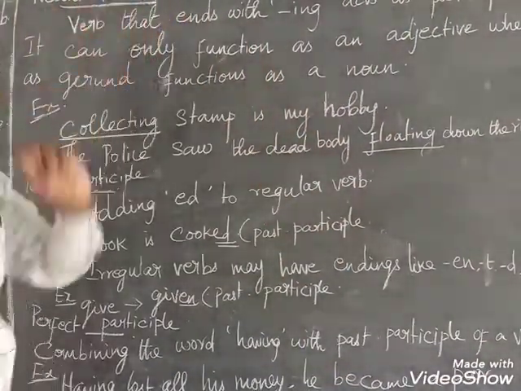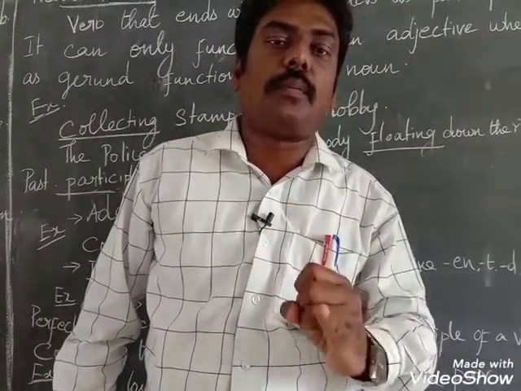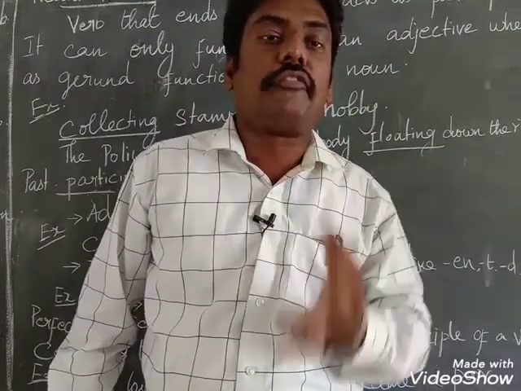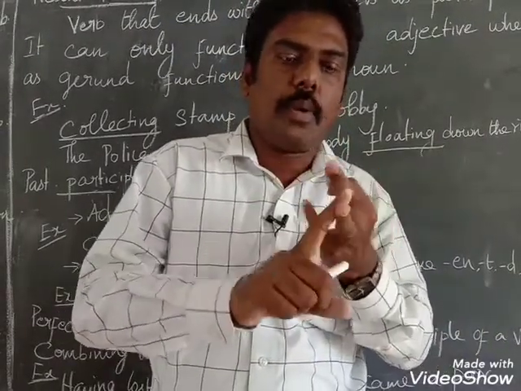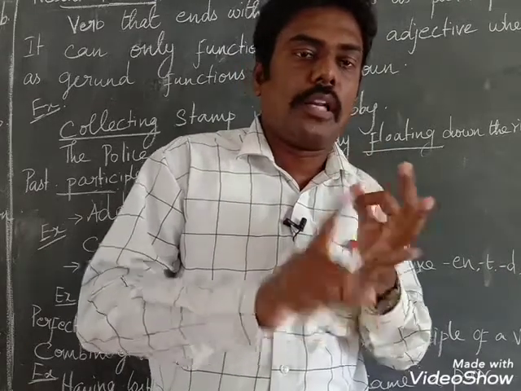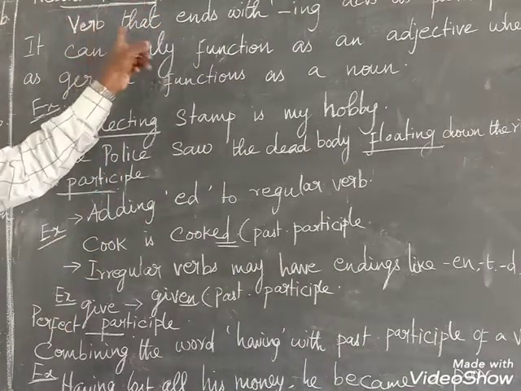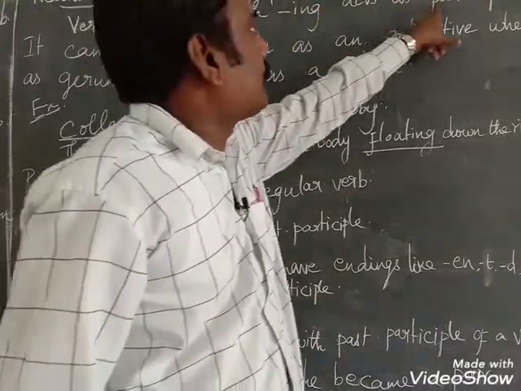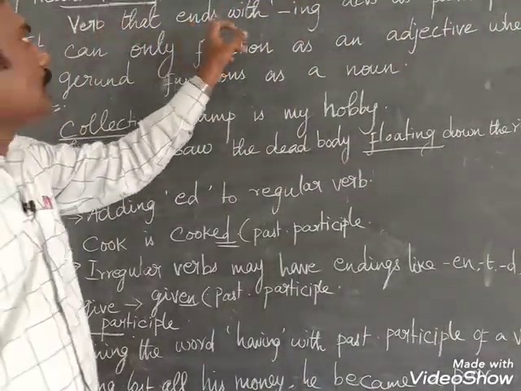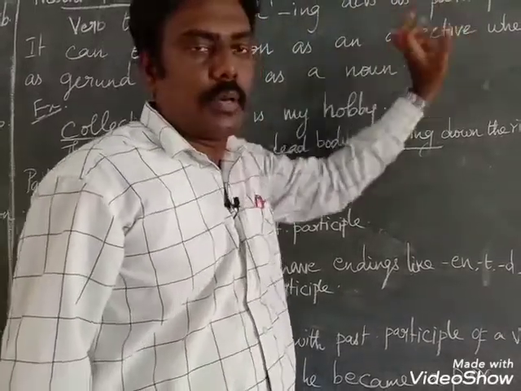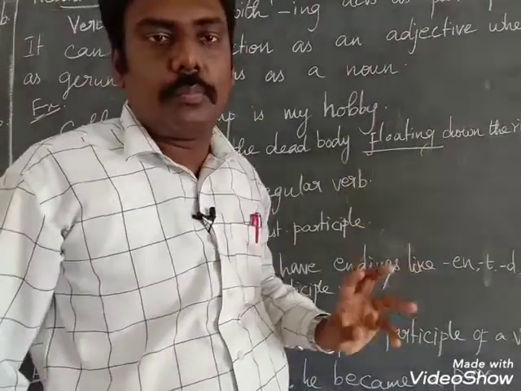Now participle. Participle can be categorized into three kinds: present participle, past participle, and perfect participle. Let us see present participle first. A verb that ends with ing acts as a participle. So verbs which end with ing are called participles.